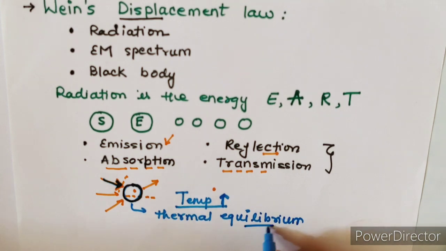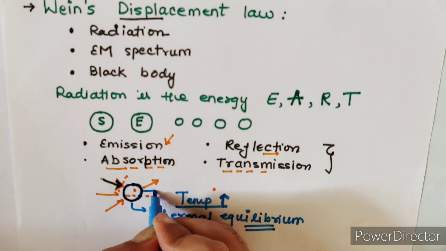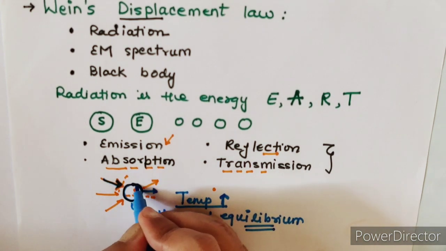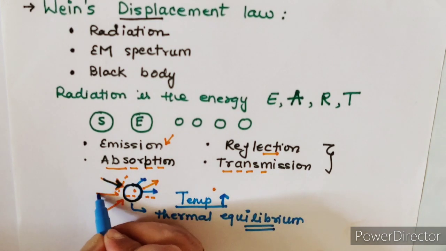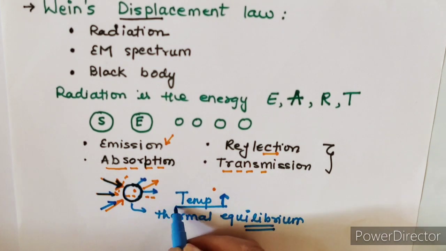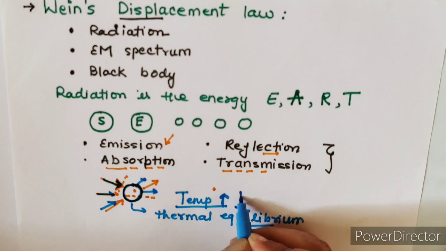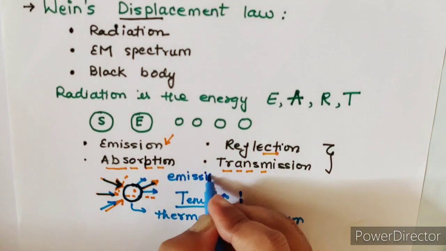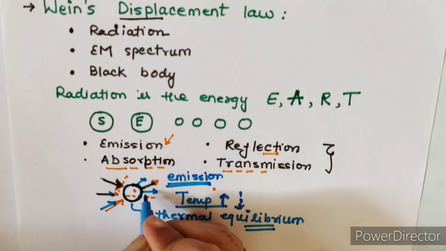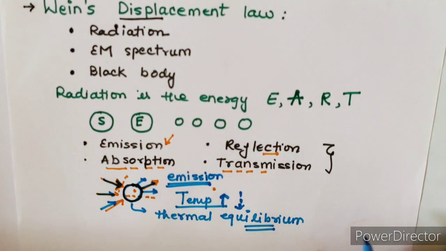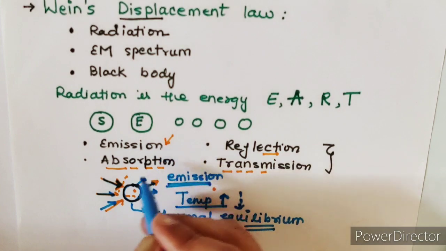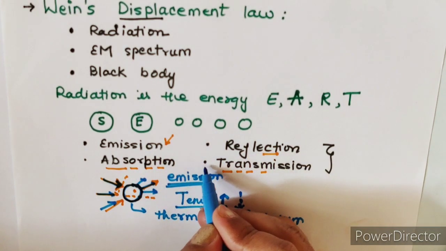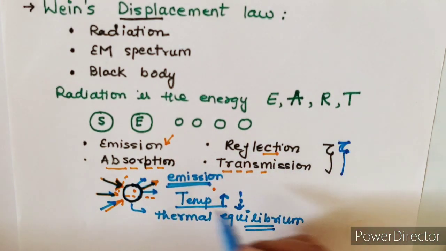To maintain this equilibrium, it will try to emit some heat or the energy. Because it has absorbed some energy, because of that energy its temperature has gone up. So it will try to reduce the temperature by emitting some radiations. In that case, emission will take place when it will emit the radiations. So that is how emission, absorption, reflection and transmission, these four processes take place in an object.